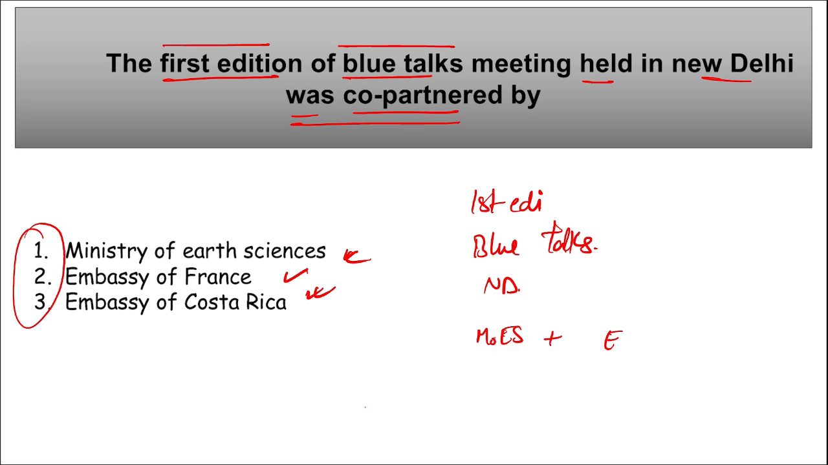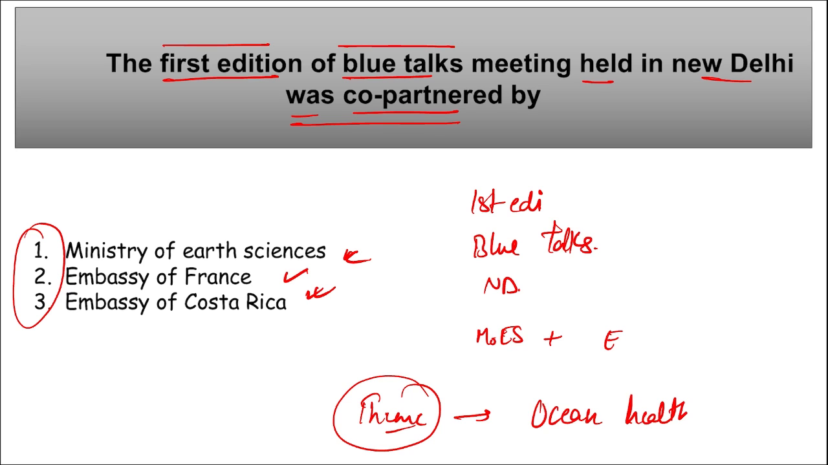Then the theme of this meeting was ocean health and governance. It was ocean health and governance. Correct? More than 50 participants took part in this particular exercise.